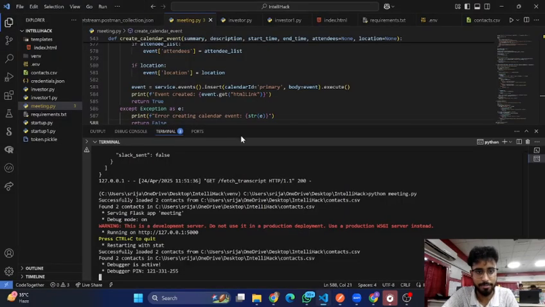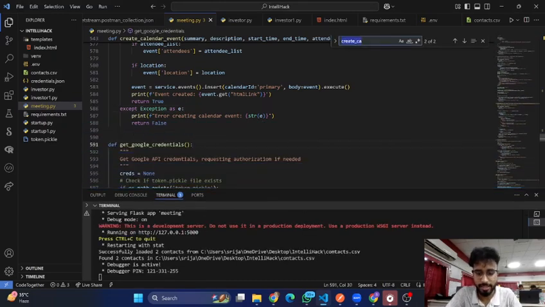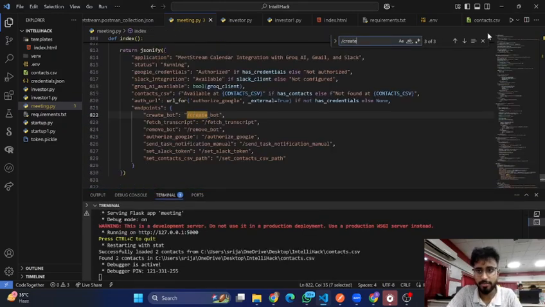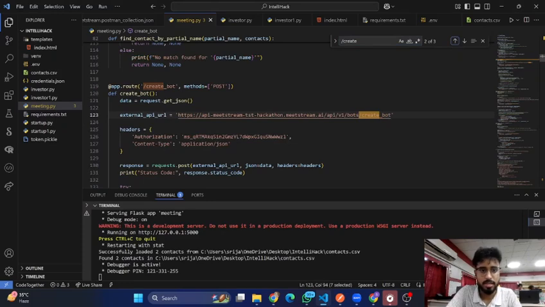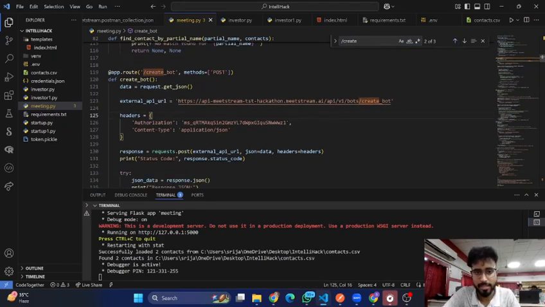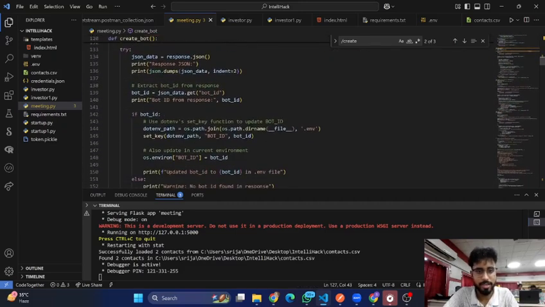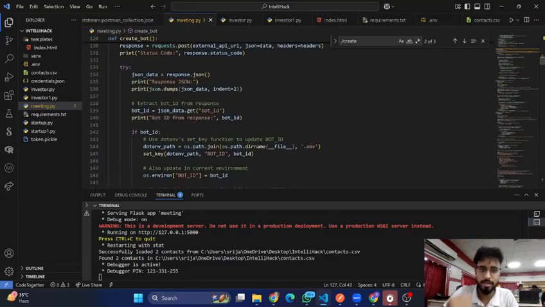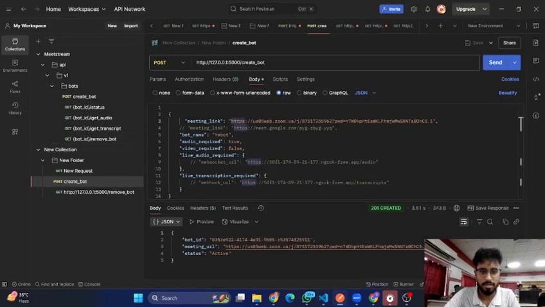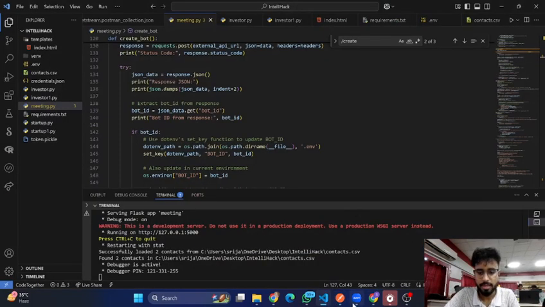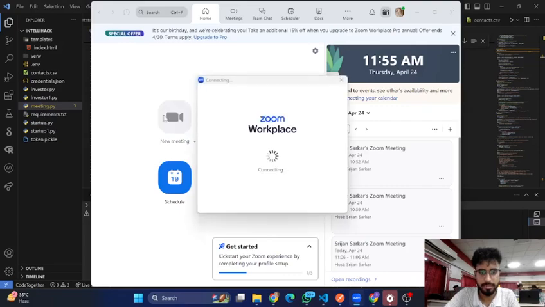I created this endpoint, and with the help of this endpoint, I'm hitting the endpoint that you guys provided, for example here the create bot API endpoint. It's hitting the API endpoint that you provided, with the header, URL and all, and it's getting the JSON data from here, like the bot ID, the meeting URL, and all those things. So what I'll do is I'll first create a meeting.